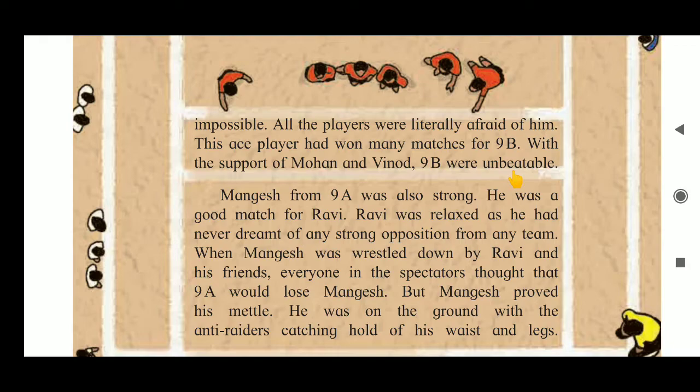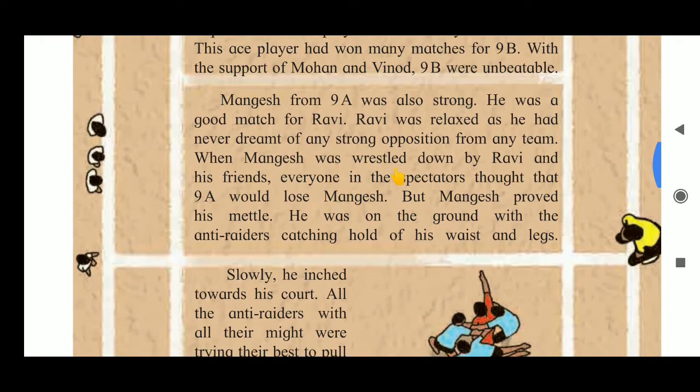Okay, so for each team there must be some outstanding and good players in their team. On their basis they will win the match. So in 9B, which are the three players? Ravi, Mohan and Vinod. Because of these three players, 9B were unbeatable, means it is difficult to beat them.